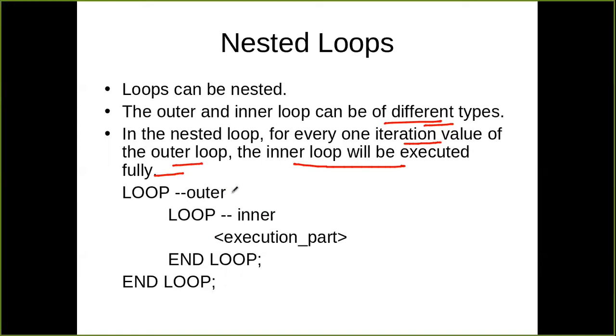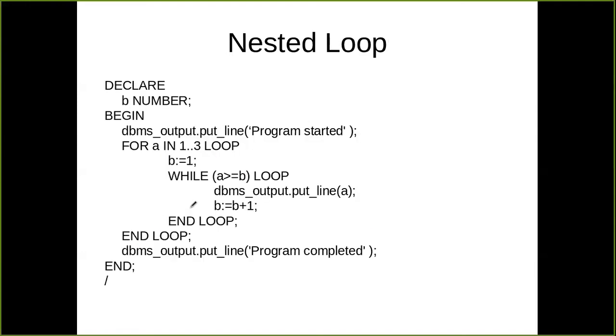So this is your outer loop, and this is your inner loop, and this is your execution part. So for every iteration of outer loop, inner loop will be executed for the full execution time, and when inner loop exits, then outer loop will go to the next iteration, and again inner loop will be executed. So this is an example of nested loop.